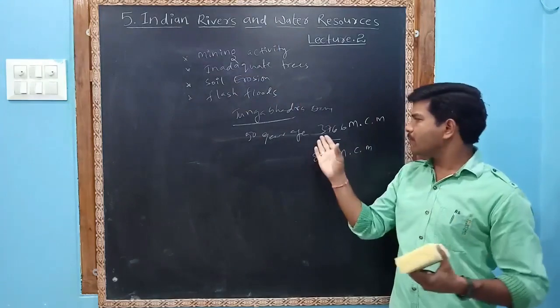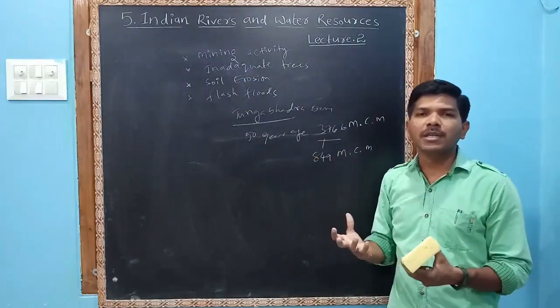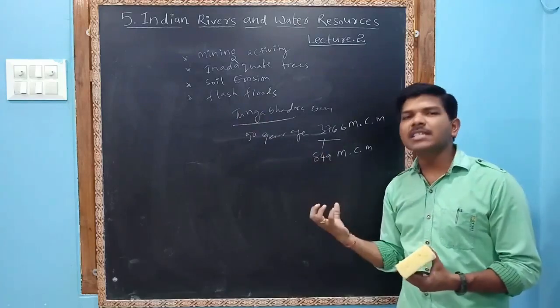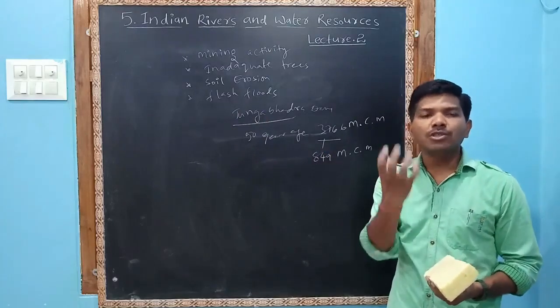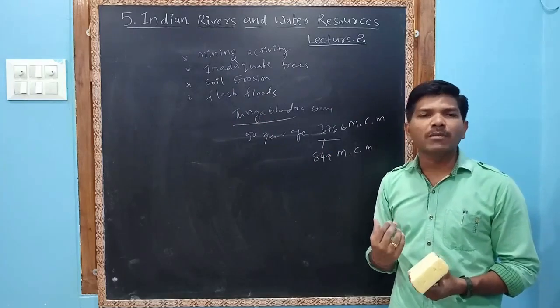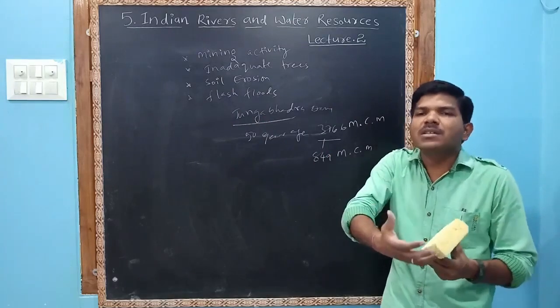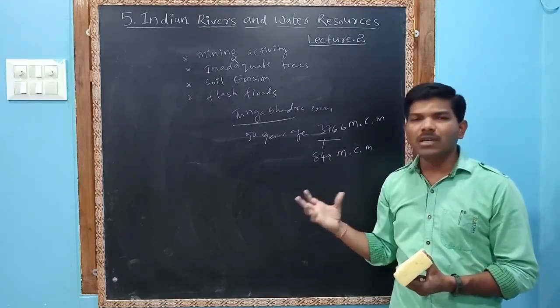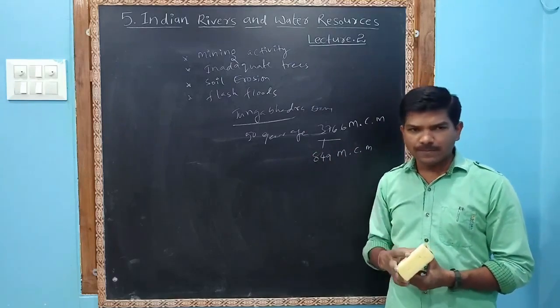If the storage were 3,766 million cubic meters, water might reach the lower areas also. But the storage capacity decreased below 3,000 million cubic meters, so water does not reach the lower areas. You have to identify this.